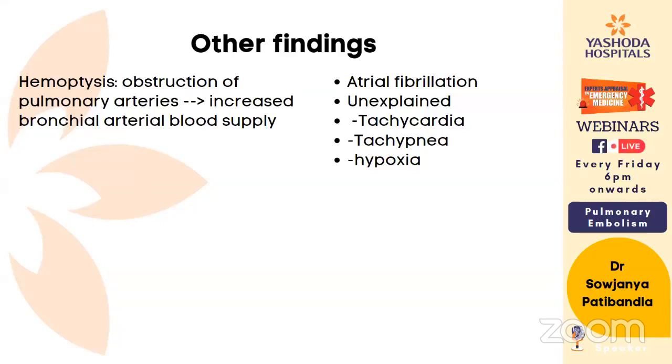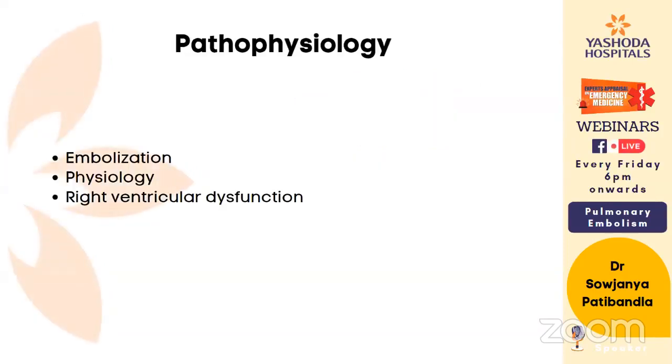Then there is a peripheral wedge-shaped density above the diaphragm because of a pulmonary infarct, which is called Hampton's hump, which you can see in the peripheries. Then Palla's sign is an enlarged right descending pulmonary artery. So these are the three important chest X-ray findings we need to remember: Westermarck sign, Hampton's hump, and Palla's sign.